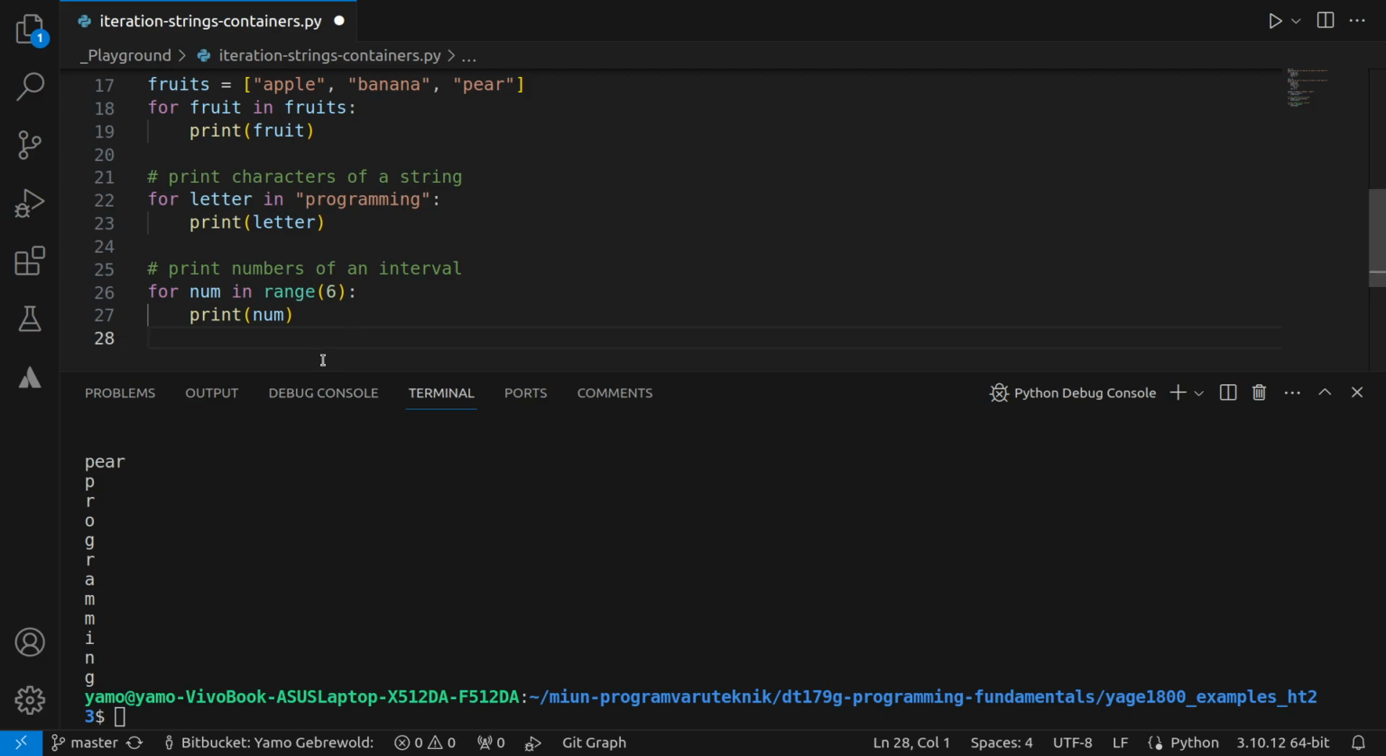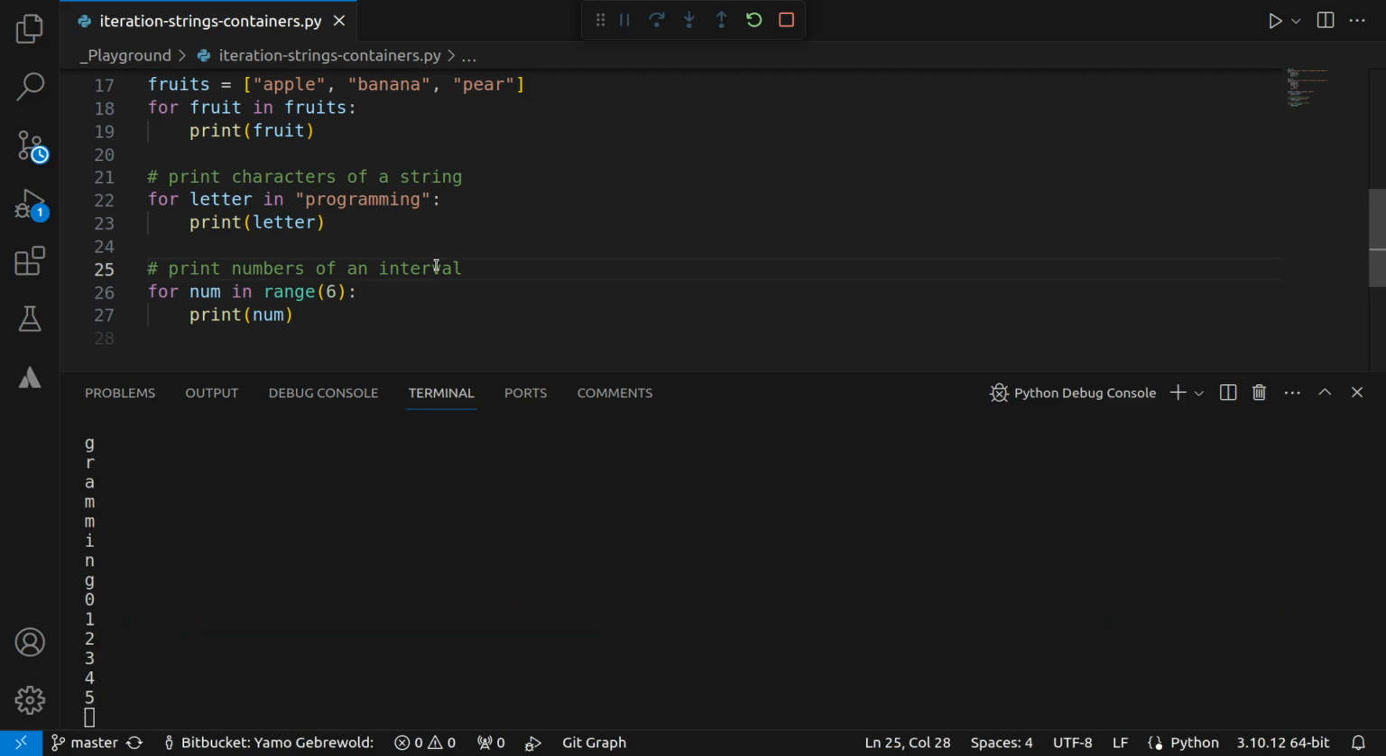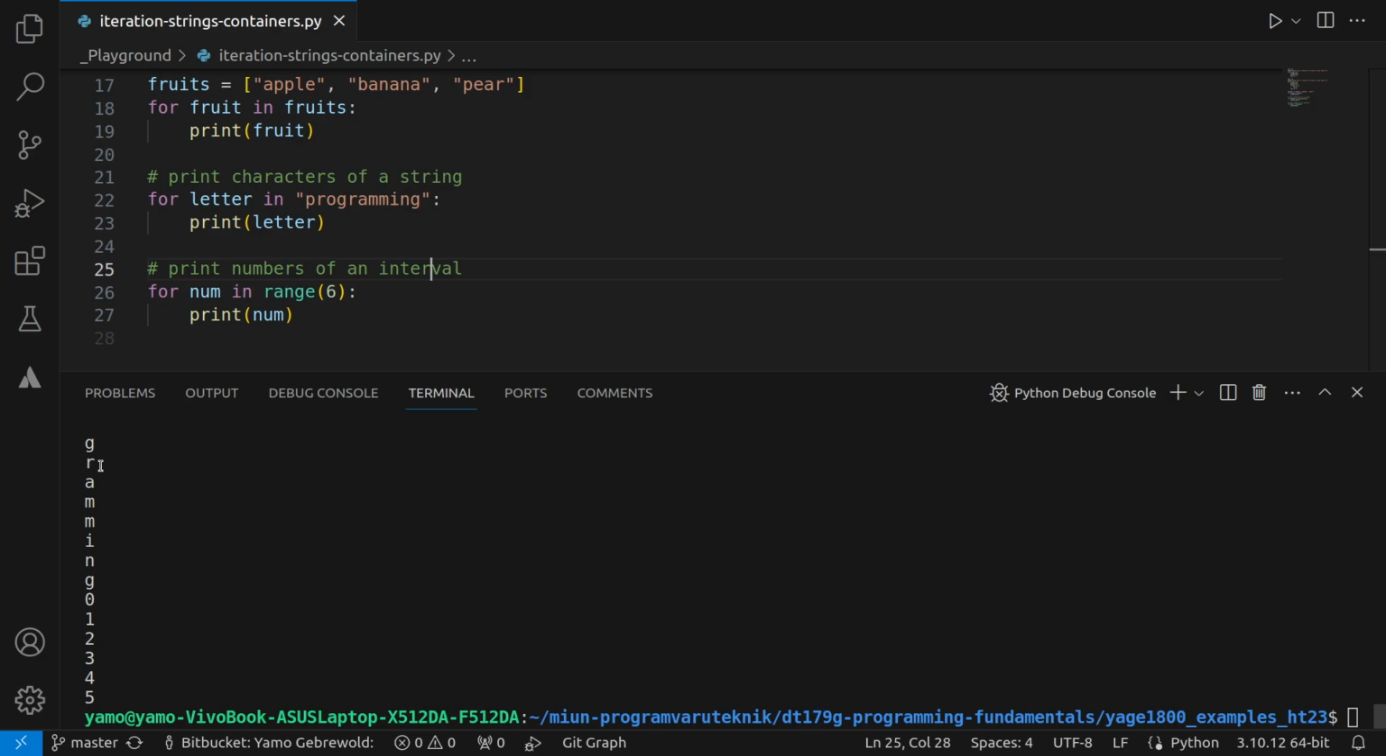So let's see what happens if I print this out. Let's see. So now the console shows 0, 1, 2, 3, 4, 5. Sorry for spamming the console, but I hope you see the 0, 1, 2, 3, 4, 5. So we see that we can specify or define the interval.